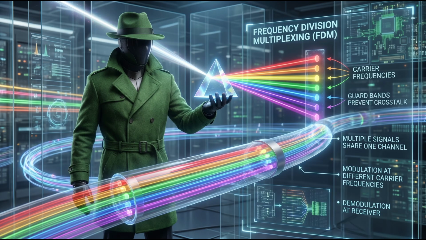WDM made it possible to ride your own lane, a dedicated frequency band. Each signal stays in its slice. That is the plan. Guard bands keep the channels from bleeding into each other. FDM lets every signal run without